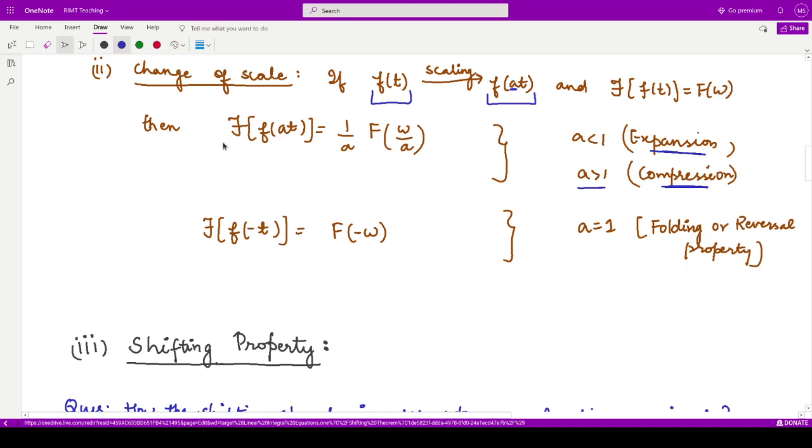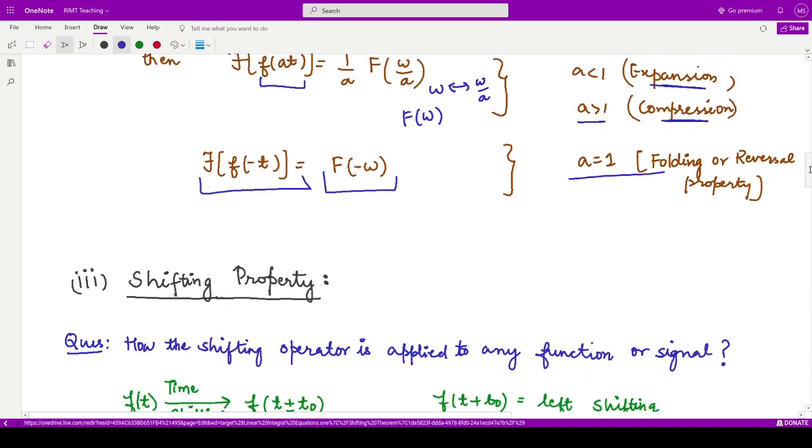The Fourier transform of the scaled function f of a t is given by 1 upon a times the Fourier transform of the function f of t, where instead of omega, we now have omega by a. So wherever you have omega, you just replace that by omega by a. And in the folding property, the Fourier transform of f of minus t is equal to F of minus omega, right?